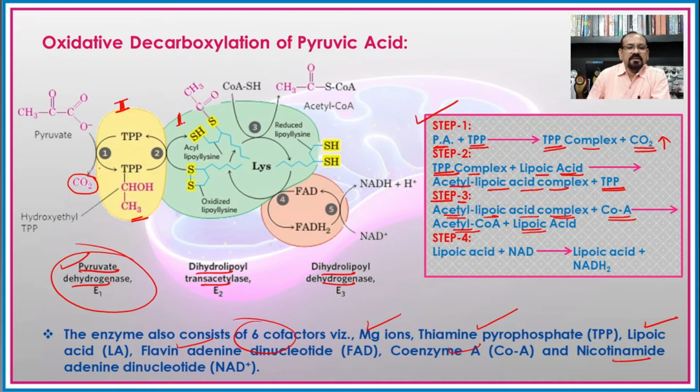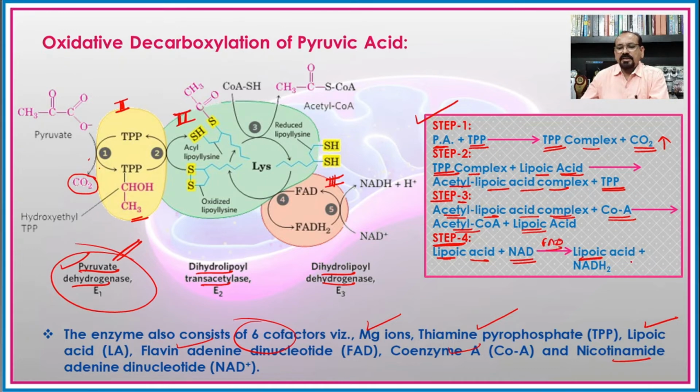This is the second enzyme in the complex, and this is the third enzyme in the complex. So the first step is catalyzed by the first enzyme of the complex.